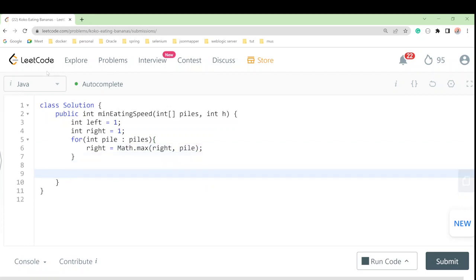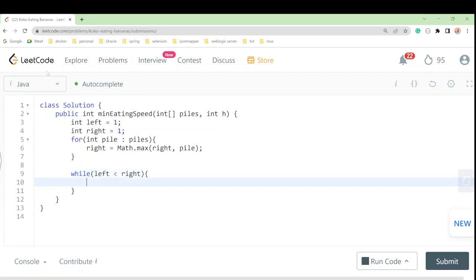Now what we will do, we'll make a while loop, and we'll check if left is less than right. If left is less than right, then we will get the middle index between the left and the right boundary indexes.